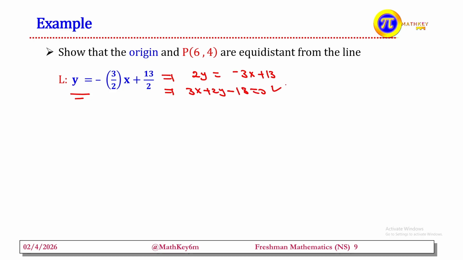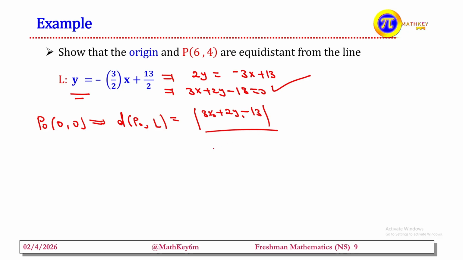This is our line L. So let's try to find the distance from the origin and P. Let's take 6 4. So let's say this is P0. Let it be from the origin 0 0. This implies that the distance between P0 and L, let's say our L, is equal to 3x0 plus 2y0 minus 13 divided by the square root of 3 square plus 2 square.